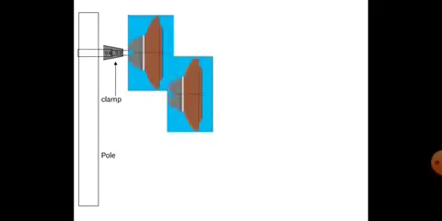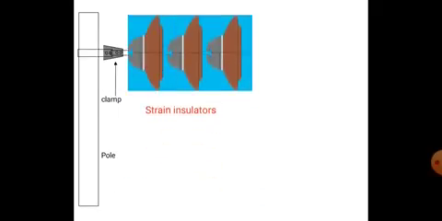These are the pole insulators. One, two, three insulators. We are connecting them only horizontally. Strain type insulators are connected horizontally, and this is the conductor.